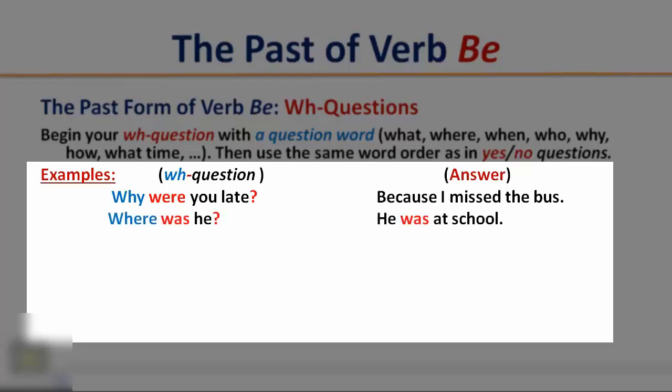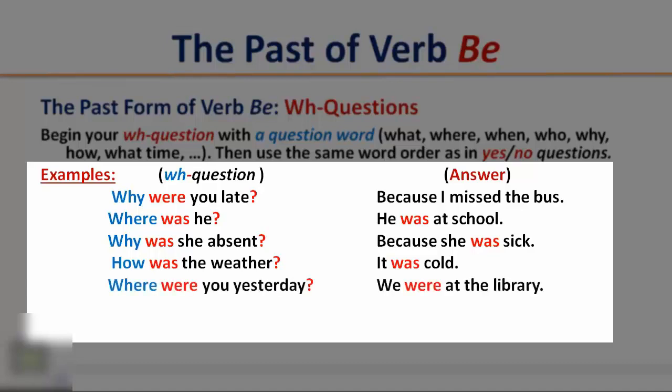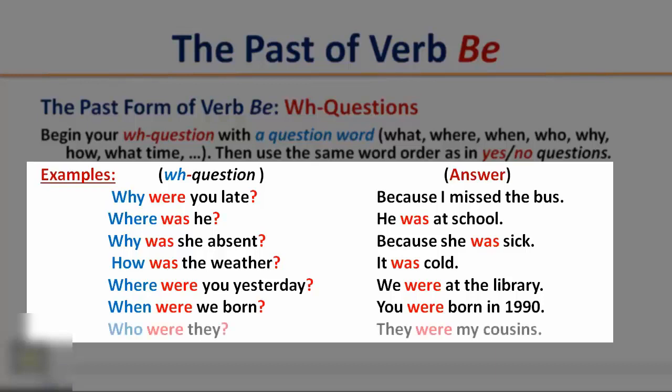Where was he? He was at school. Why was she absent? Because she was sick. How was the weather? It was cold. Where were you yesterday? We were at the library. When were we born? You were born in 1990. Who were they? They were my cousins.